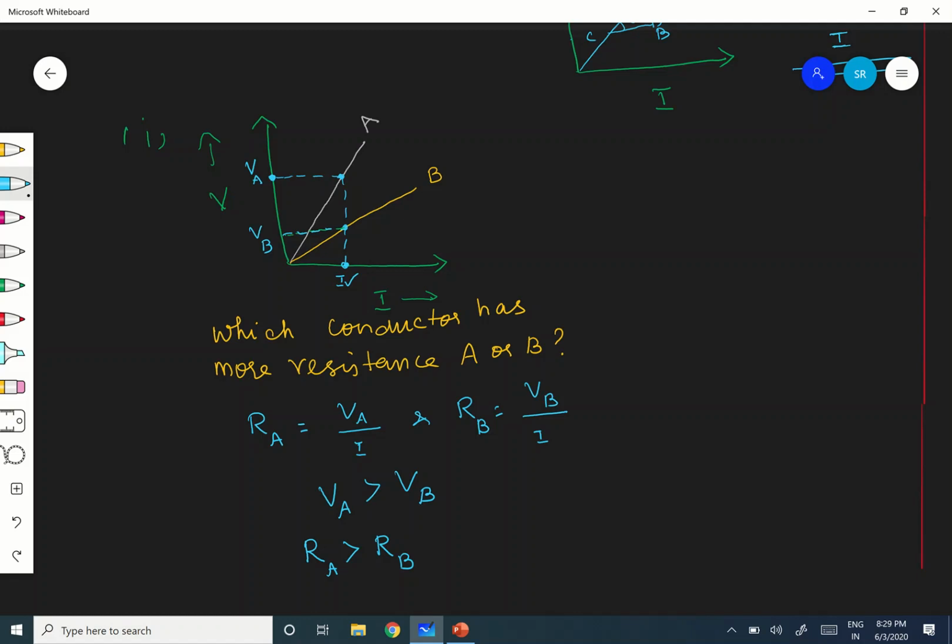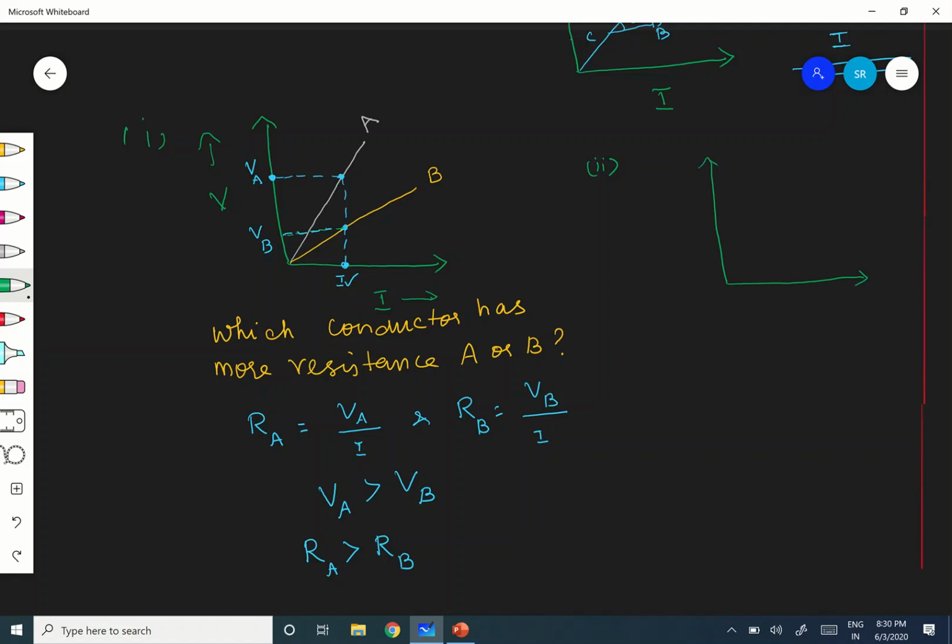Okay, now let me give one more. Let me draw the second one here, on this side adjacent, so that it will be easy for you. Okay, the question is the same, but see how I am going to plot the graph. This is a very, very common question. For 1 mark, 2 marks, everything they'll ask.